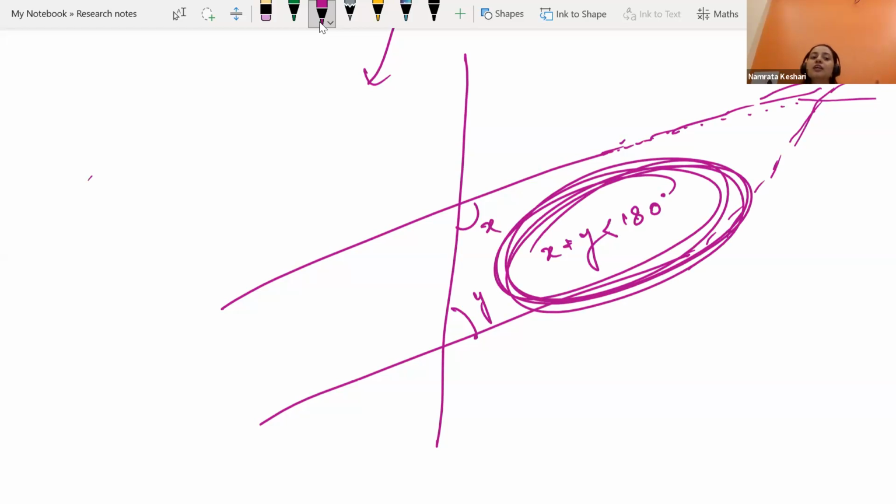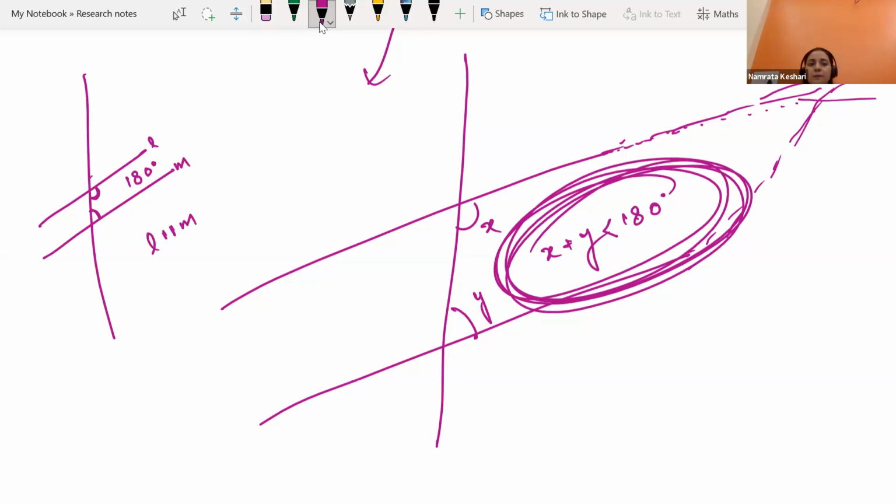One concept was there: if you have two parallel lines and there is a transversal, then the interior angles on the same side sum to 180 degrees, right? Yes or no? Safia, are you there? Yes, ma'am.